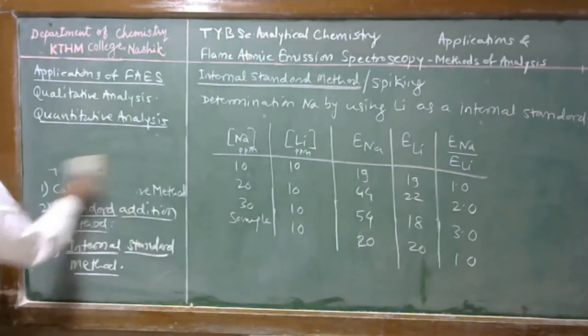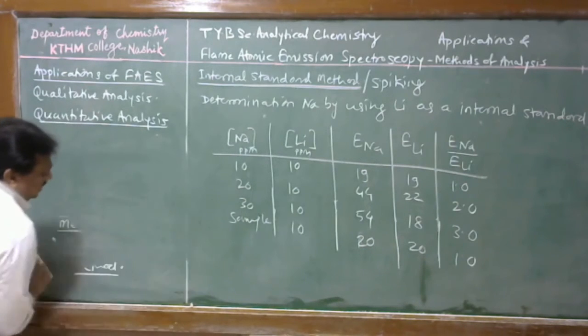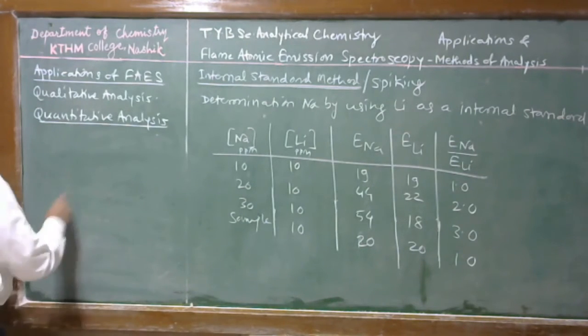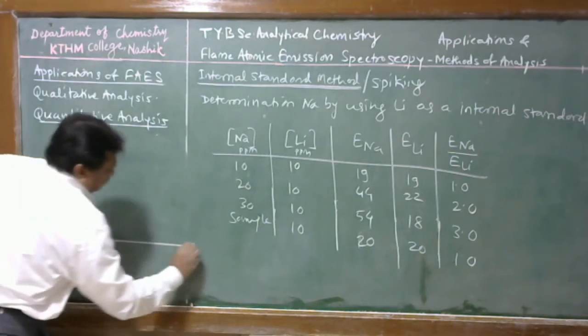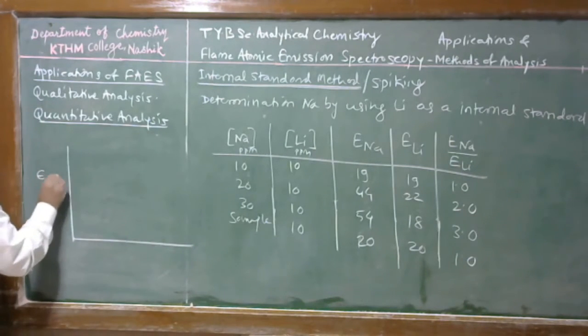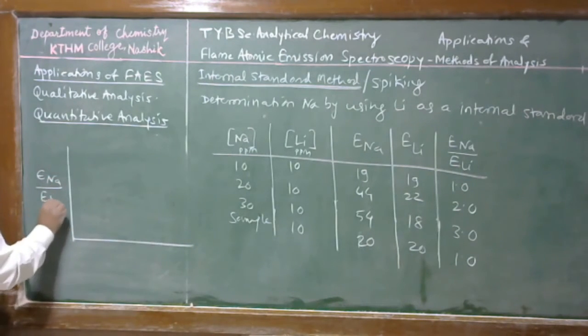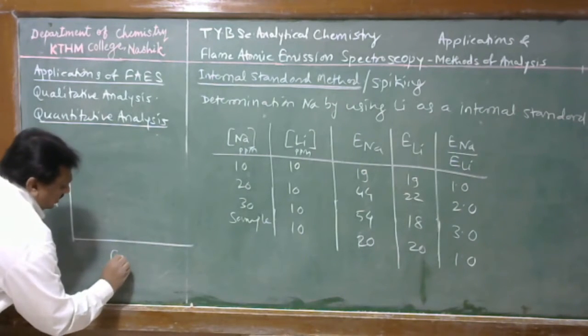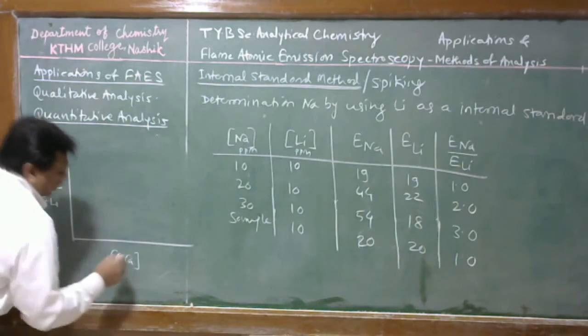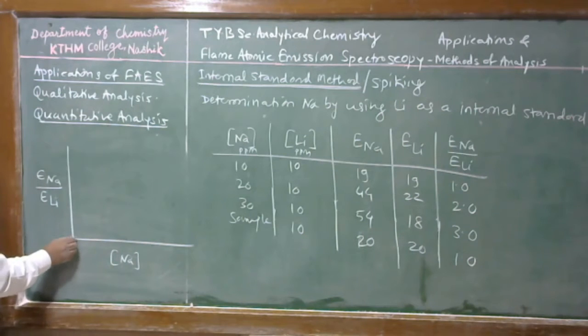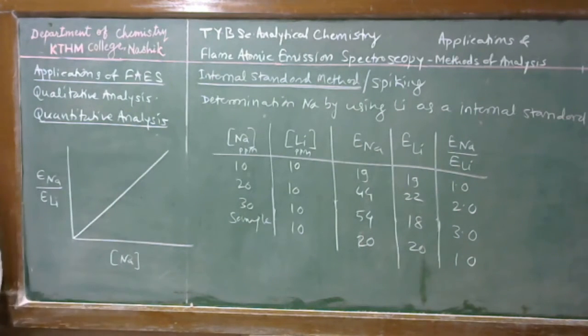When we plot a graph of the ratio of emission reading of sodium to emission reading of lithium as a function of concentration of sodium, we have a straight line passing through the origin.